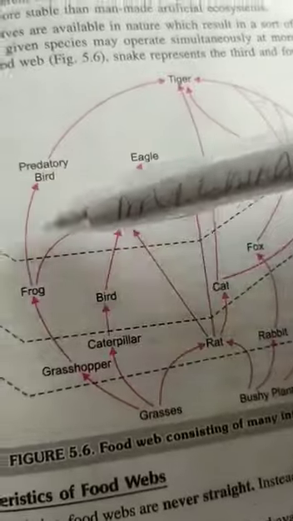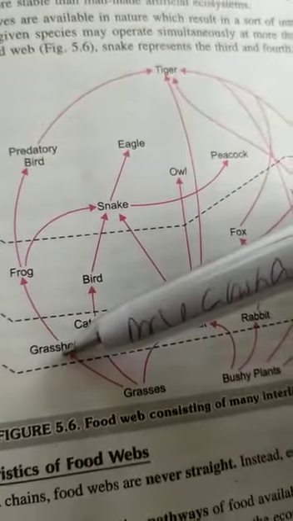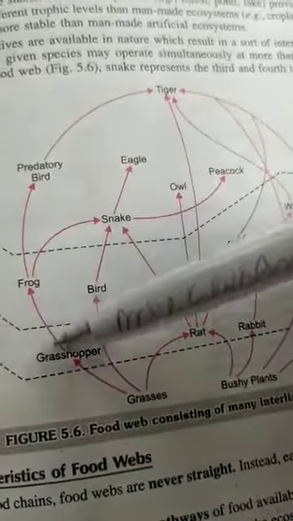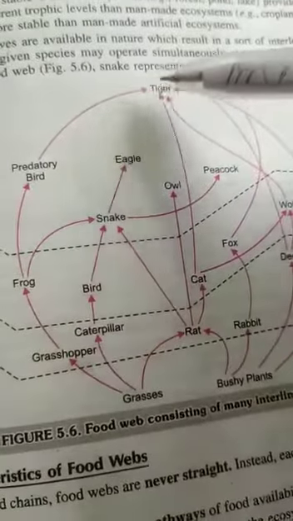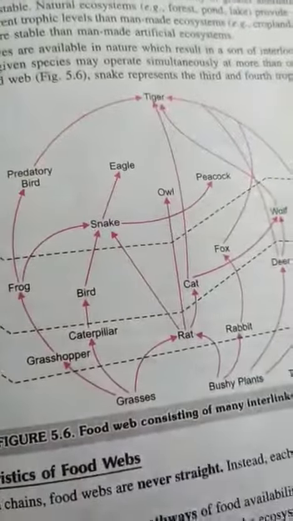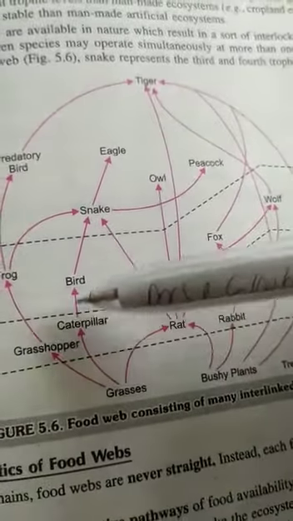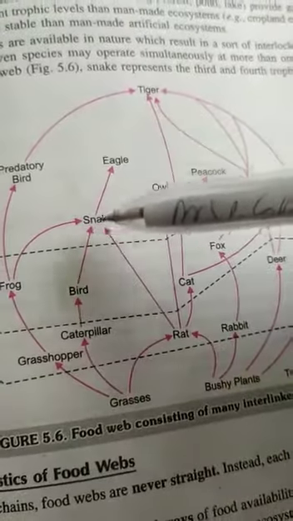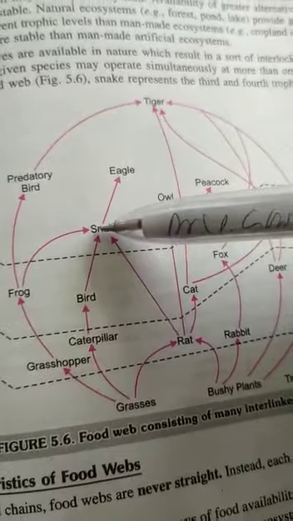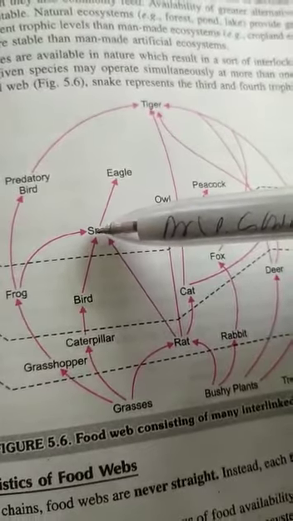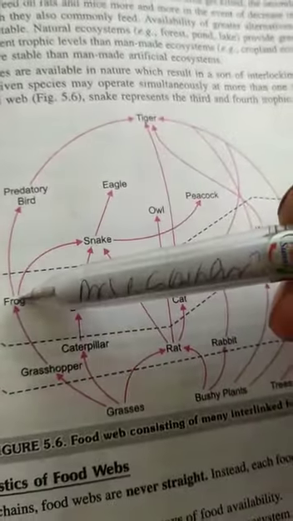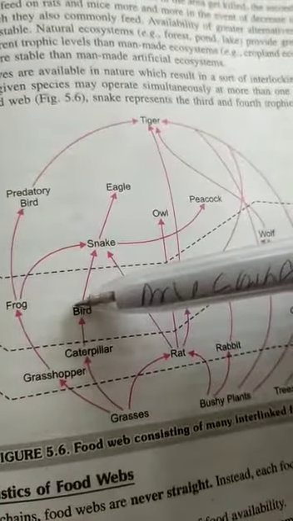Here we have one food chain. Over here, we have grasshopper, we have frog, we have predatory bird, we have tiger. This is one food chain. Here we have another food chain: grass, caterpillar, bird, snake, eagle. But here we see that this snake can eat this rat as well as frog as well as bird.